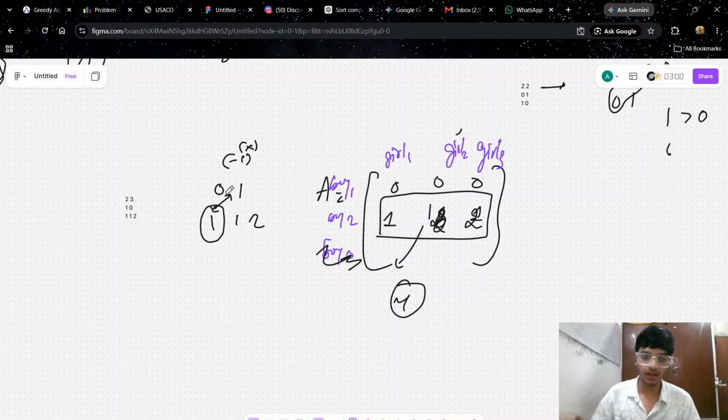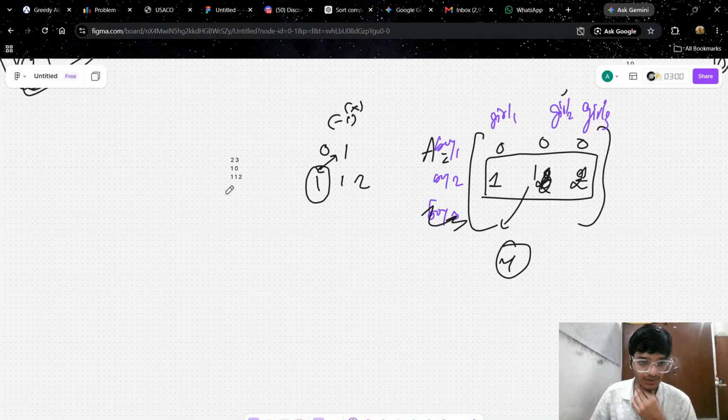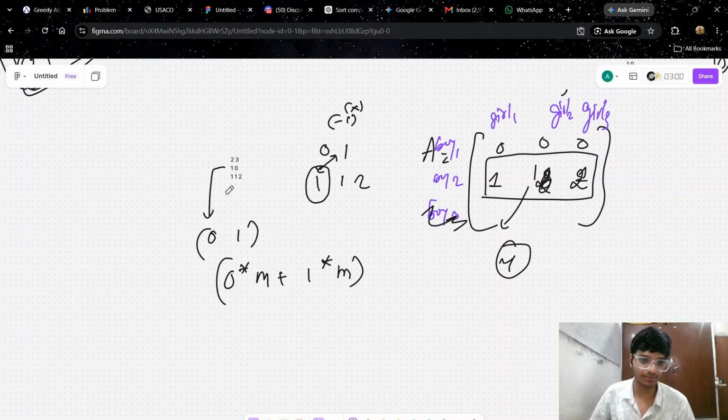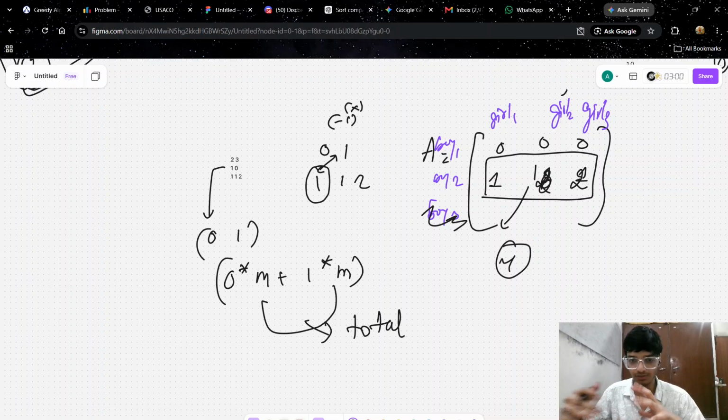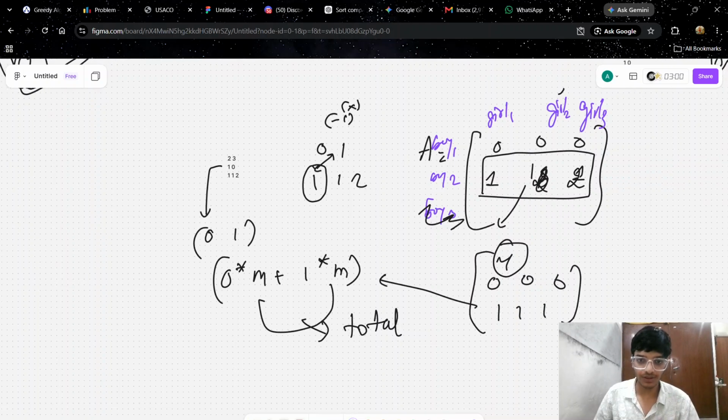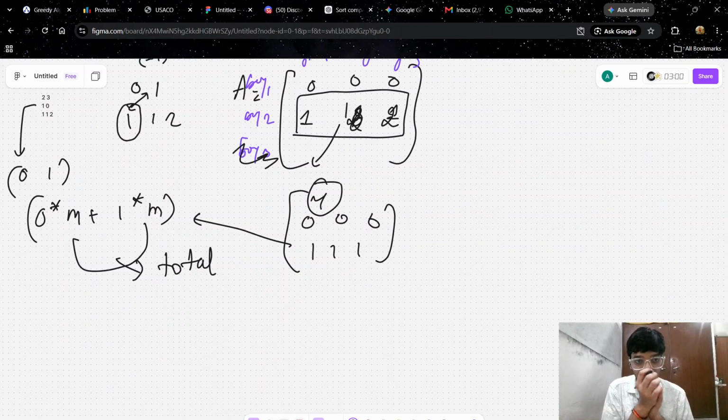Since what we will do is like sorting, we just do zero and one. That is zero into m plus one into m, the total sum that we can find. That is 0 0 that we have done so far, and 1 1 initially. So the same thing we will do. Now the thing changes: are the last element of array B and the first element of array G equal or not?